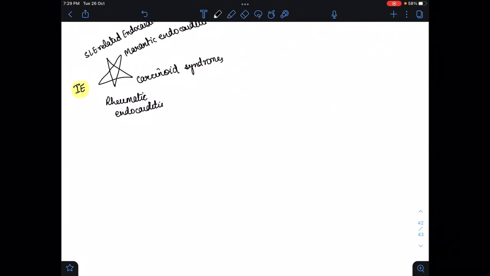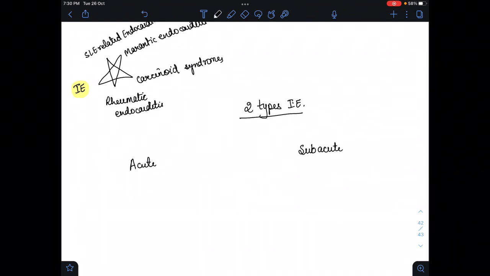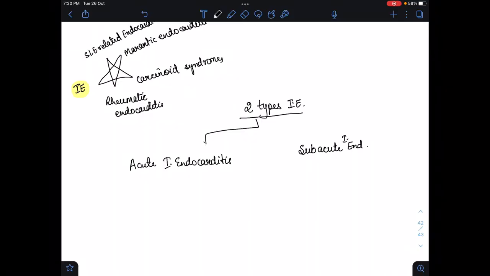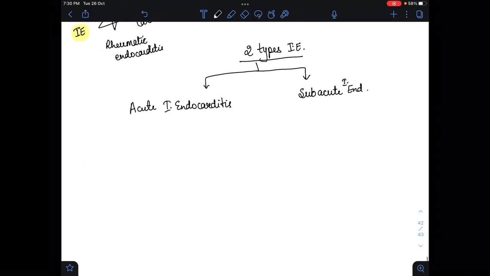Now, we have two types of infective endocarditis. The first one is acute and the second one is subacute. What is the difference? Please listen very carefully.